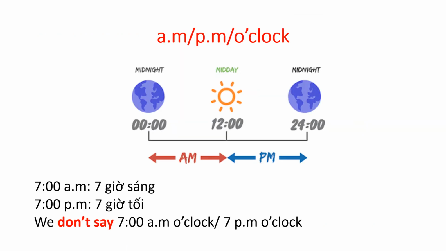Right, now I'm going to distinguish with you AM, PM and o'clock. The term AM we use from midnight until midday and PM we use from midday until midnight. So if we say 7 AM, it means 7 giờ sáng. If we say 7 p.m., it means 7 giờ tối. And remember, we don't say 7 a.m. o'clock or 7 p.m. o'clock at the same time. Ở đây các bạn lưu ý là chúng ta không dùng AM hoặc là PM với o'clock cùng một lúc.